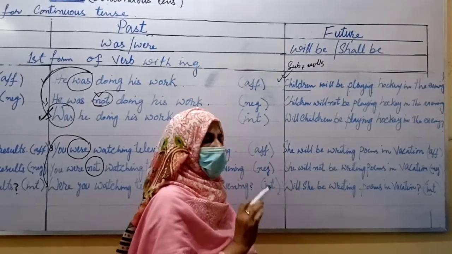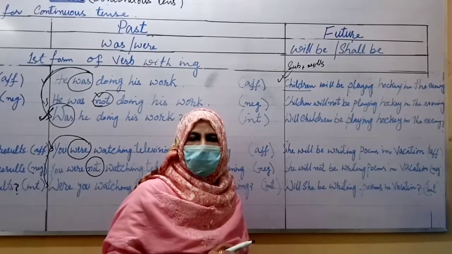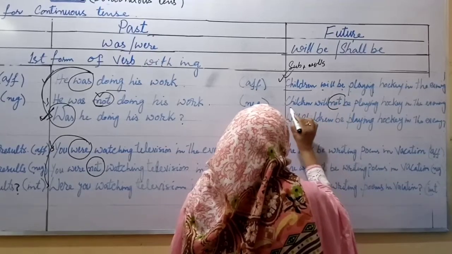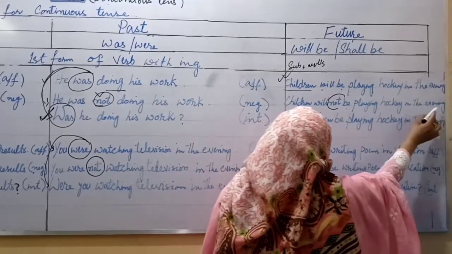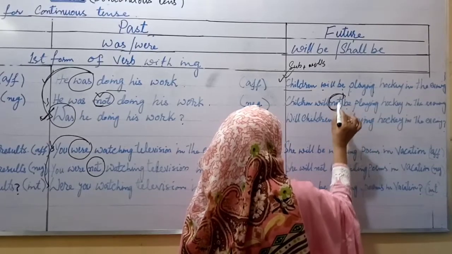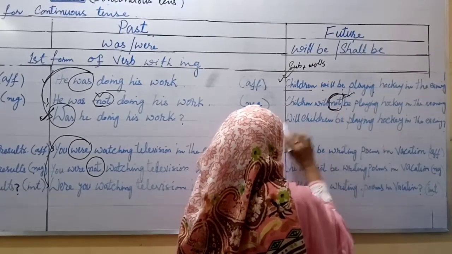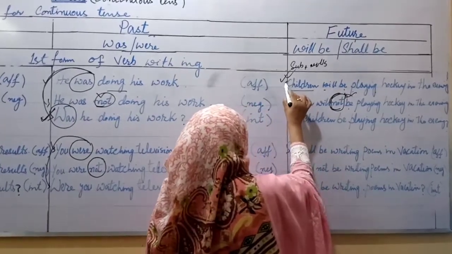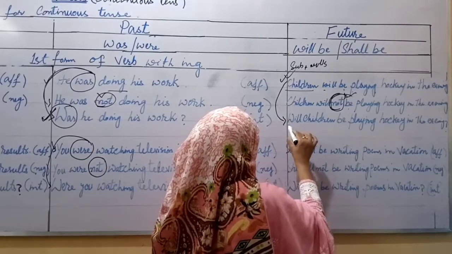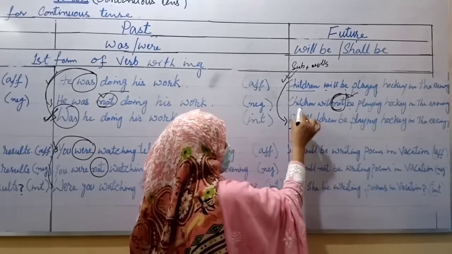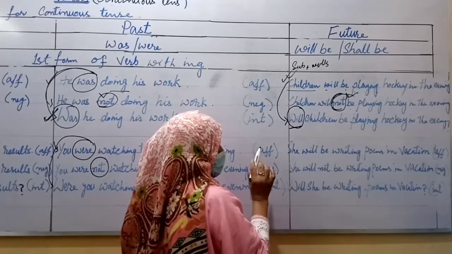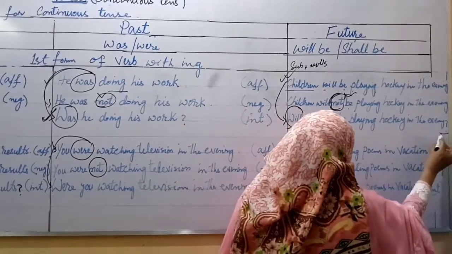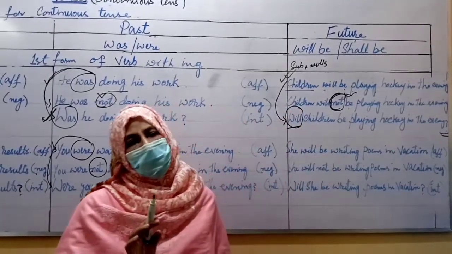Okay, students, if you want to change the same sentence into negative, we will put not in between will be. Children will not be playing hockey in the evening. Did you mark this point? Not will be put here. If you want to change this sentence into interrogative, this auxiliary verb, that is the helping verb, will come at the beginning of the sentence. Will children be playing hockey in the evening? And the sign of interrogation at the end of the sentence.